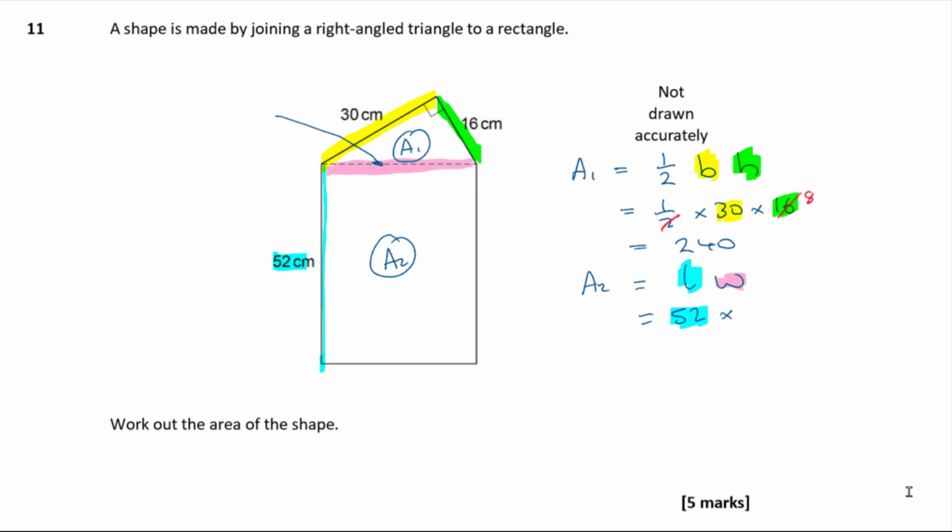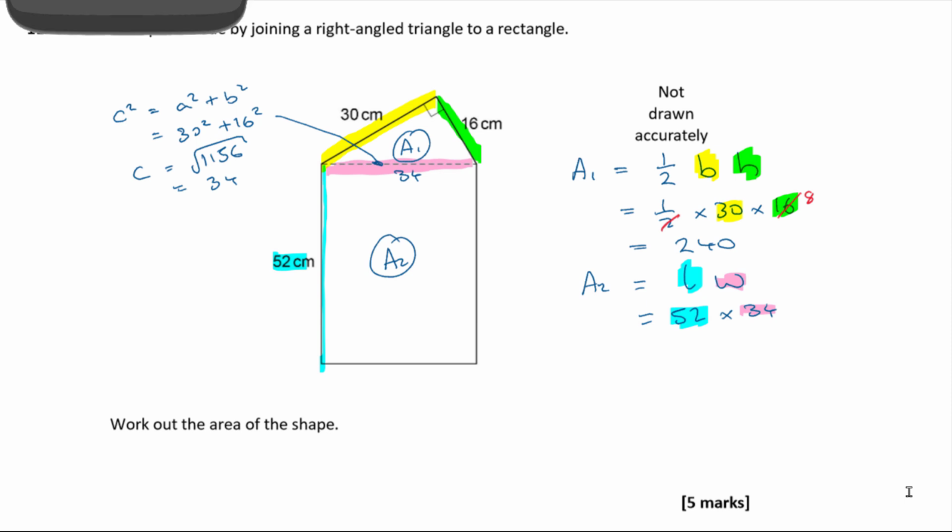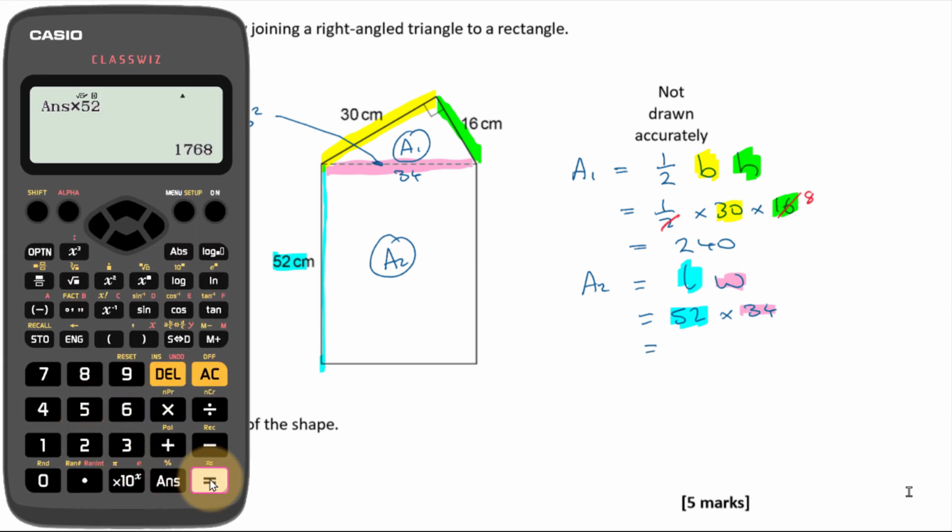Okay, so here I can use c squared equals a squared plus b squared, where a is 30 and b is 16. Okay, so what's that then? 30 squared plus 16 squared comes out to be 1156. Okay, so then c is going to be the root of that then, isn't it? Root answer, that's 34. Okay, so that means my hypotenuse is 34, so that's 34, so that's 34. Okay, so subbing that into my calculation here, 52 times 34, times that by 30, 52, going to get 1768.